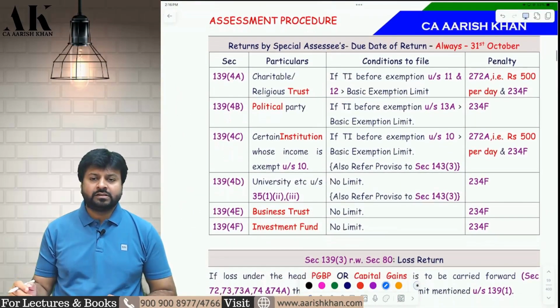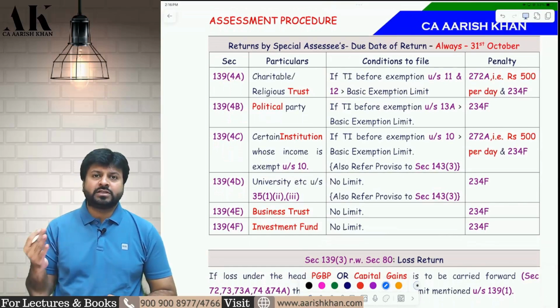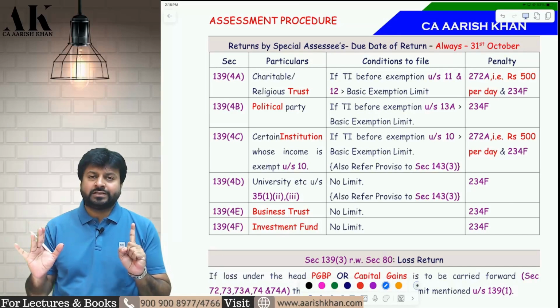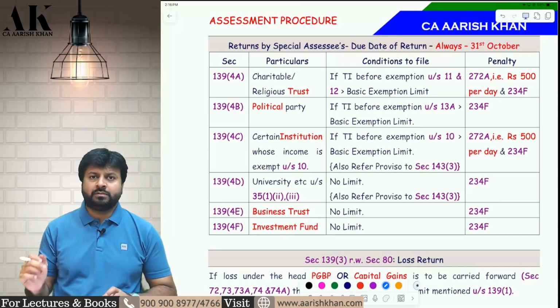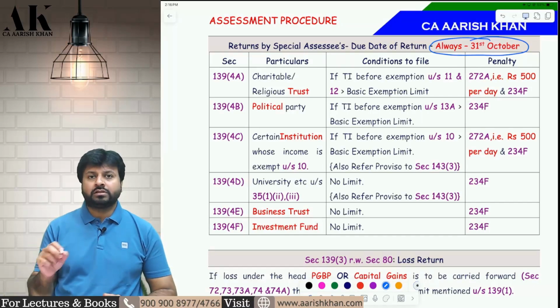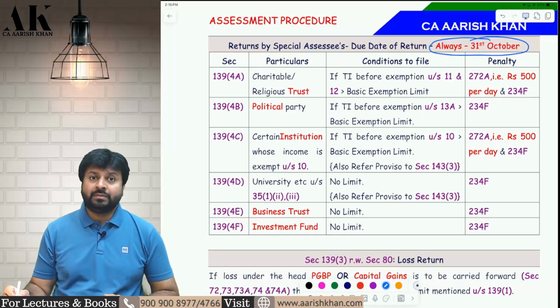Now let's move on to the next part, that is returns by certain special assessees. There are 6 special assessees for which there are special sections. What is so special about these assessees? These assessees will always file return in October. Why? Because they are liable for audit. All of them have to conduct audit mandatorily. Therefore, their due date will always be October. Who are these special assessees?